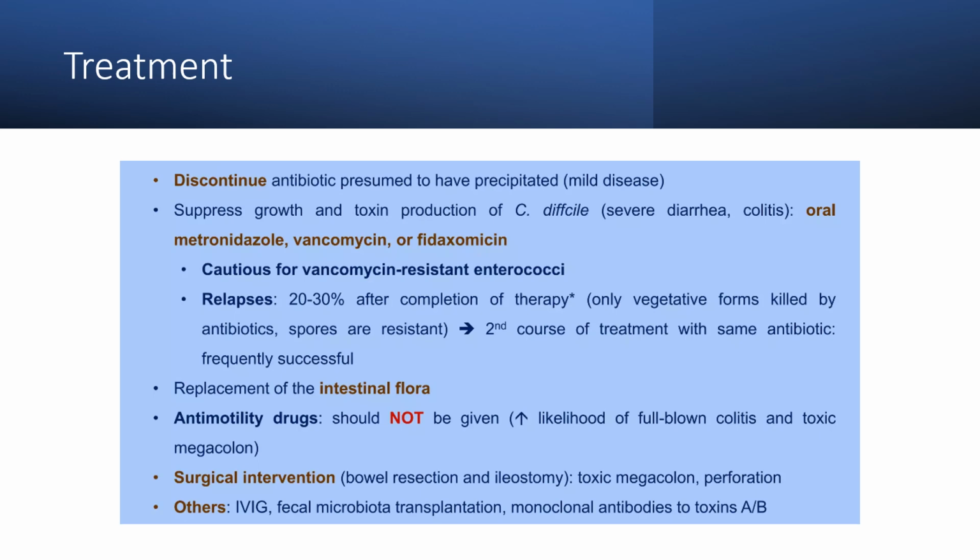The treatment includes discontinuing the antibiotics which are presumed to have precipitated the Clostridium difficile infection, and suppressing the growth and toxin production of C. difficile by oral metronidazole, vancomycin, or fidaxomicin. Vancomycin can cause vancomycin resistant enterococci. Relapse is common, so a second course of treatment with the same antibiotic is frequently successful. Replacement of the intestinal flora can be one alternative. Antimicrobial drugs should not be given. Surgical intervention may be required for toxic megacolon and perforations.